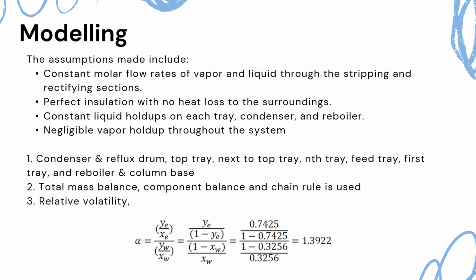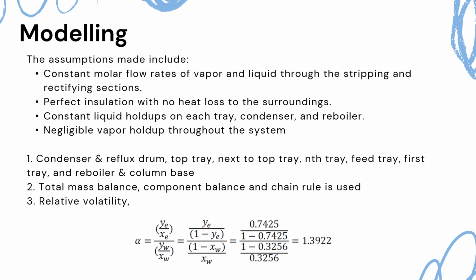We begin with the modeling of the ideal binary distillation column. First, we make assumptions including constant molar flow rates of vapor and liquid through the stripping and rectifying sections, perfect insulation with no heat loss to the surroundings, constant liquid hold-ups on each tray, condenser, and reboiler, negligible vapor hold-up throughout the system.